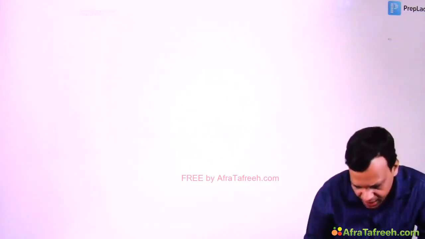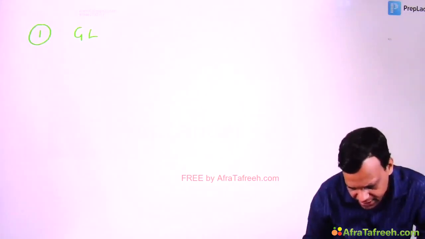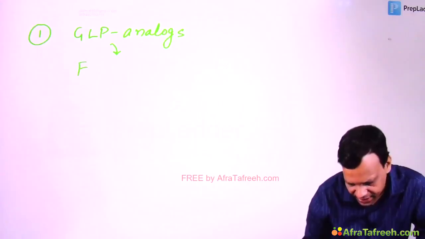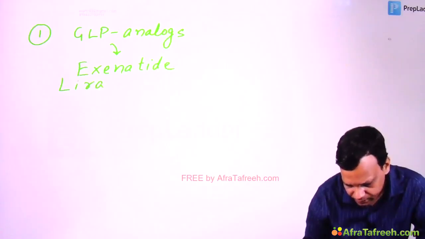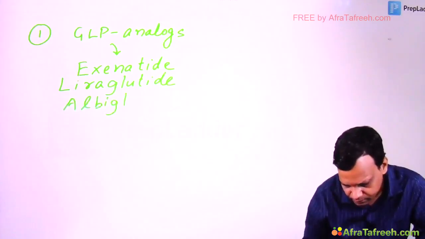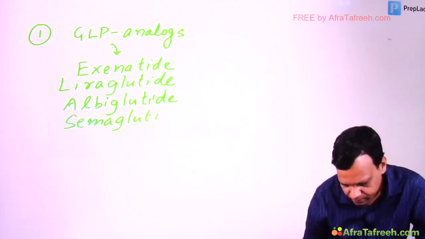So we can give GLP from outside. GLP analogs. The drugs like exenatide, liraglutide, albiglutide, semaglutide, teduglutide.